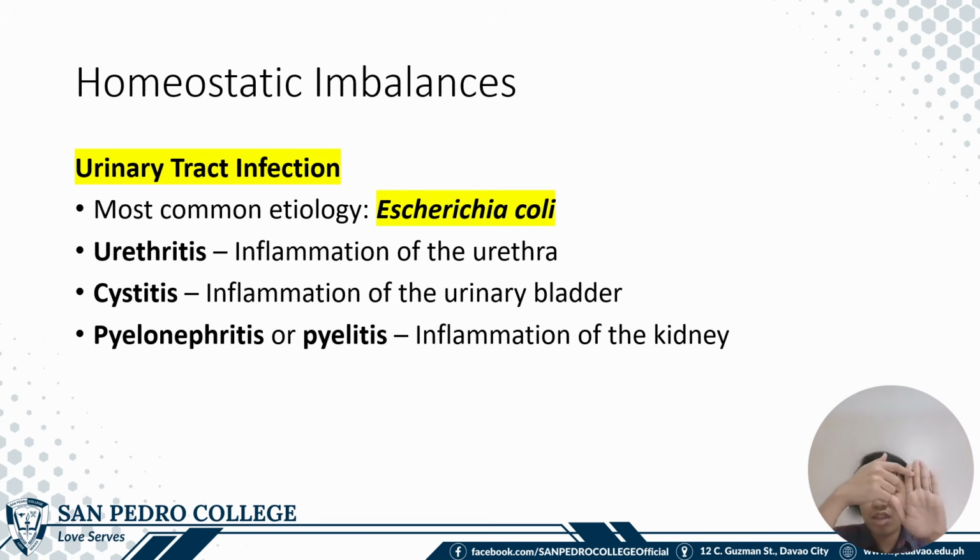Ang butas ng urethra ng females, for example, dito yung vaginal opening, nandito yung anus. And some females tend to wipe their anus upwards, papunta sa vagina. So, the bacteria from the anus, malilipat siya sa urethral orifice or sa opening ng urethra, hence causing urinary tract infection.